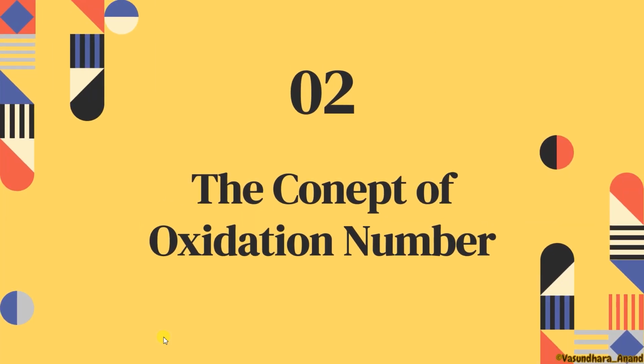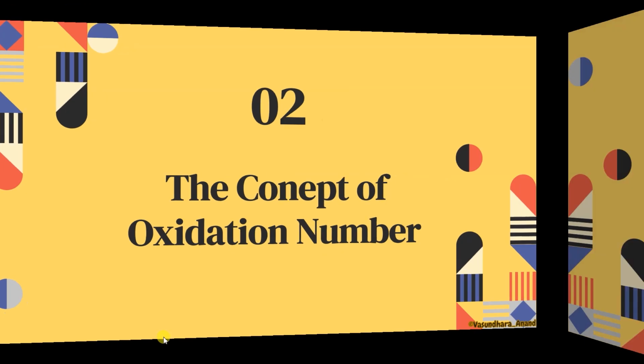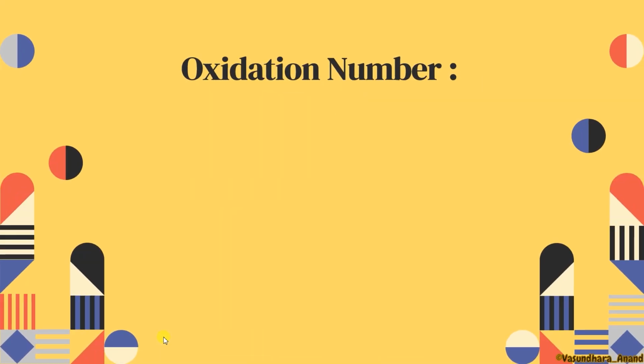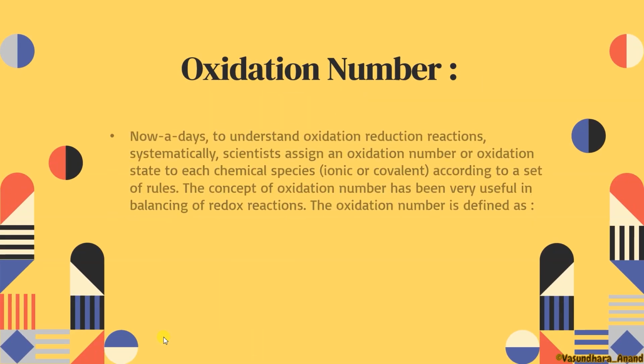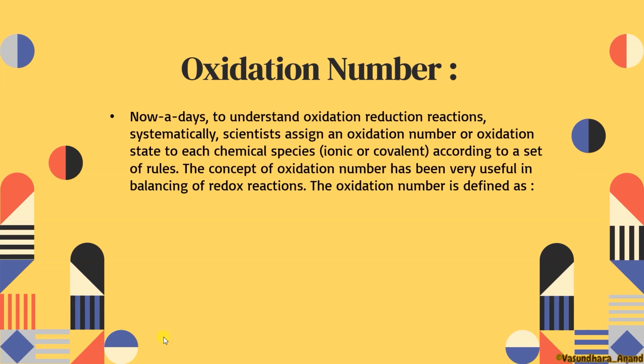Next, the concept of oxidation number. Before this, we should know what oxidation number is. Nowadays, to understand oxidation reduction reactions systematically, scientists assign an oxidation number or oxidation state to each chemical species, whether it is ionic or covalent, in compound form, molecule form, or free state, according to a set of rules that we have to keep in mind.